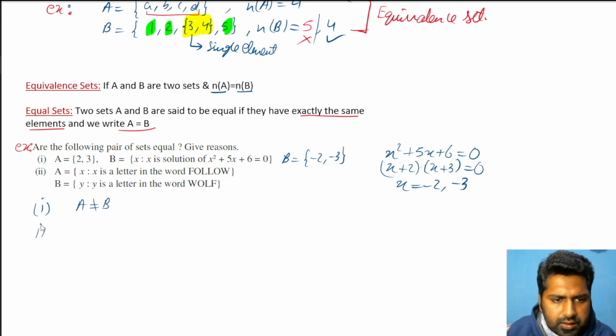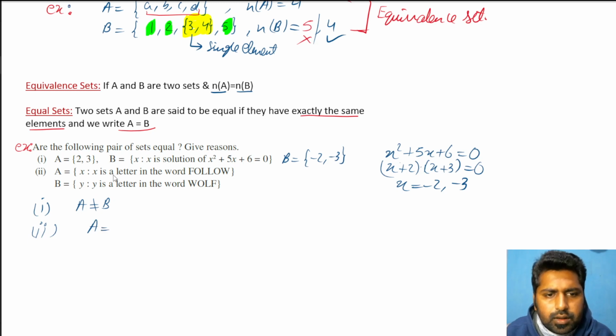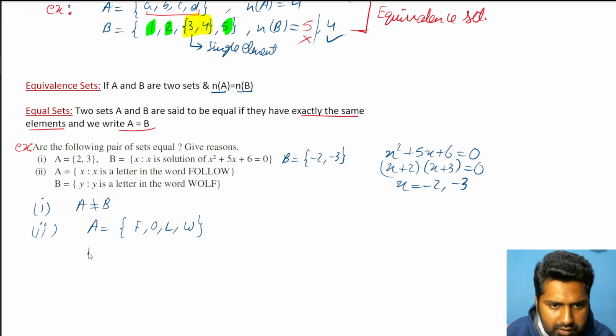For the second part, let's write down in roster form. A set: letters of the word follow. So F is there, O is there, L is there, written twice, but we'll write only once. O is already written, so we'll not write again, and W. Similarly, B is the letters of the word wolf, so W, O, L and F.